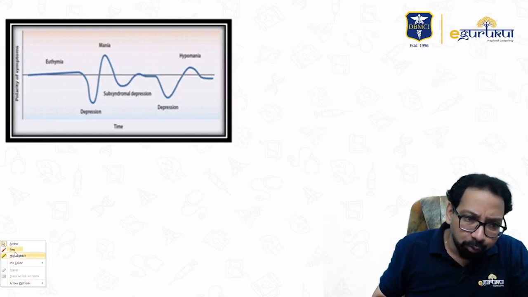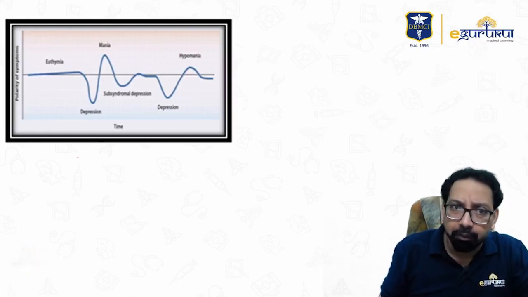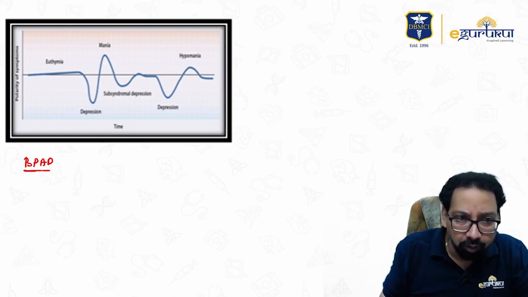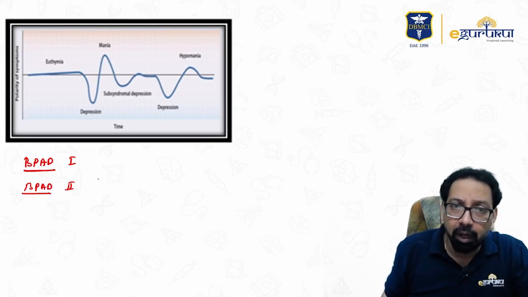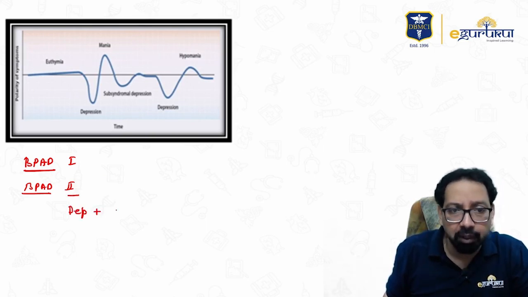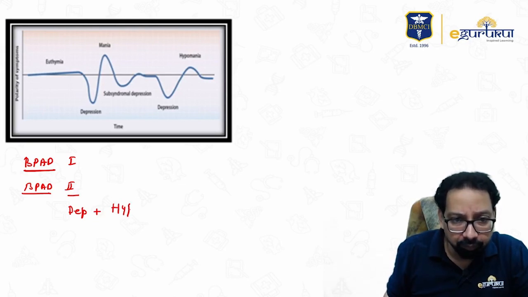Very frequently asked question, recently asked question: BPAD, bipolar affective disorder, type 1 and type 2. First thing, in BPAD 2, you will remember there is depression plus hypomania.